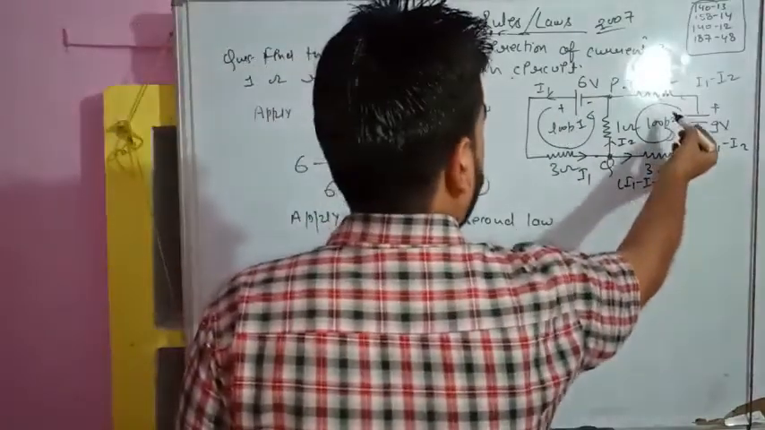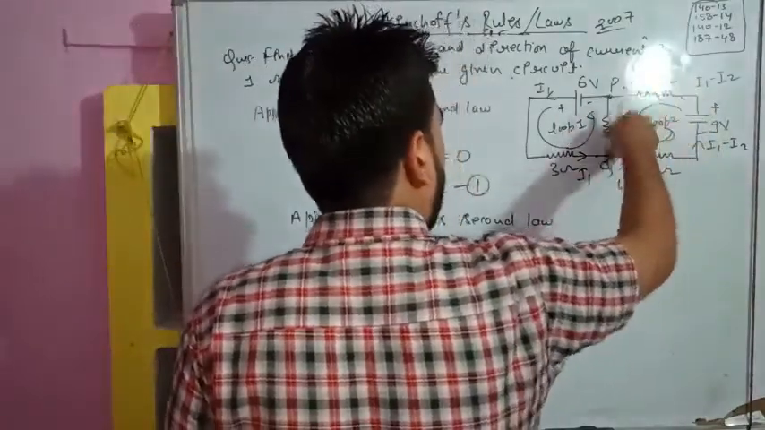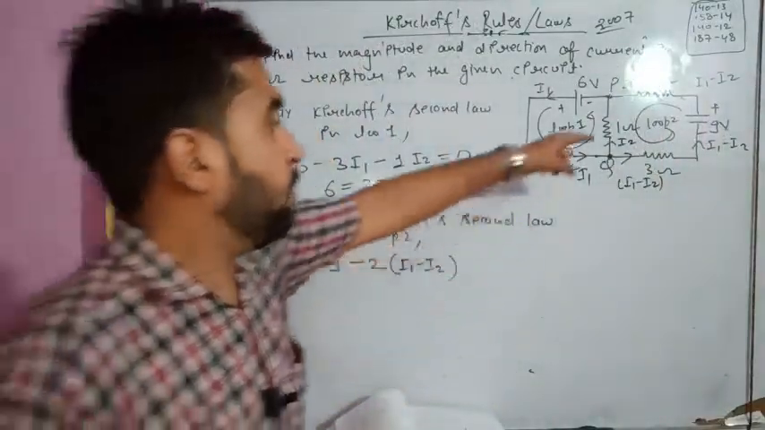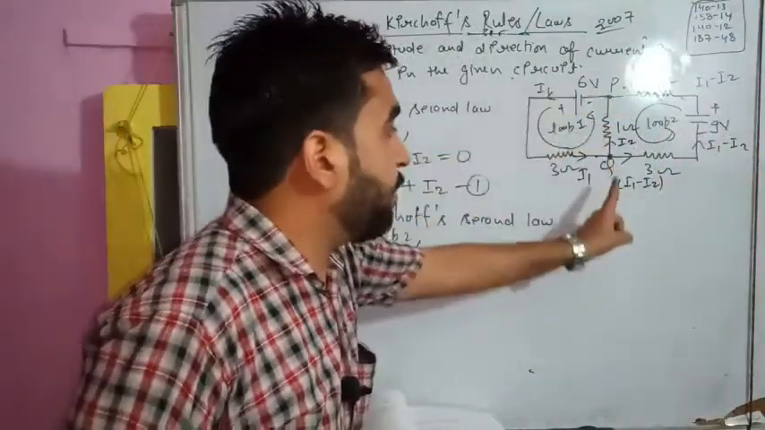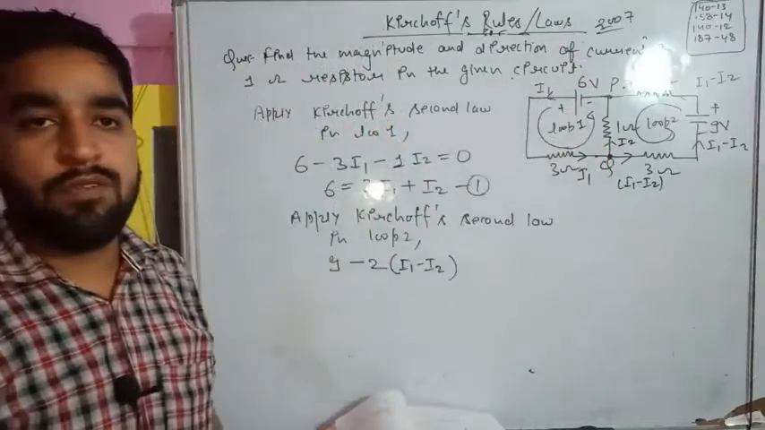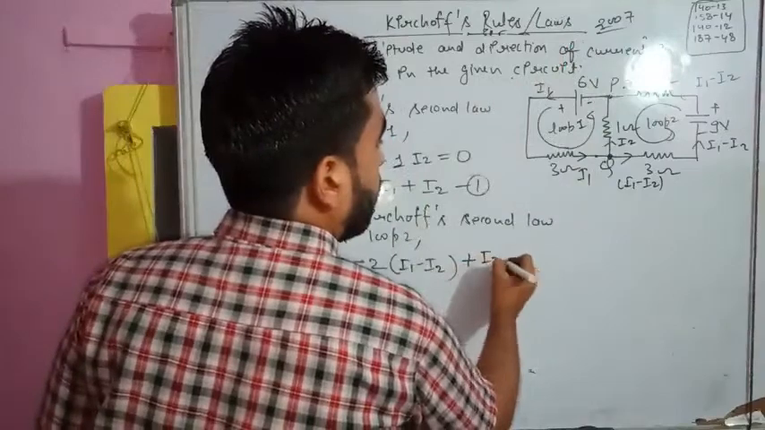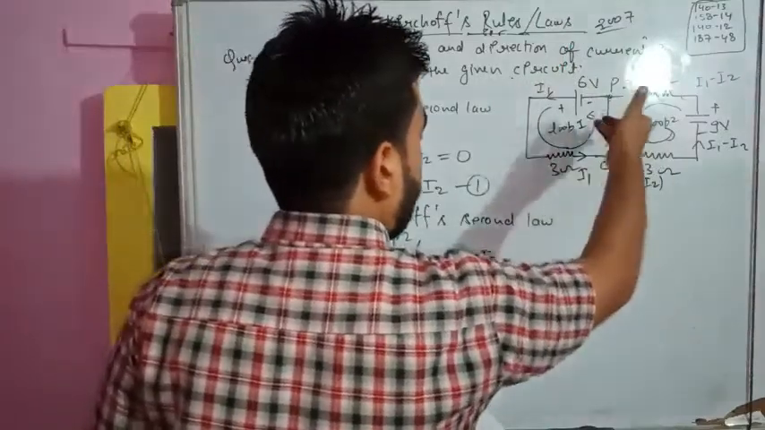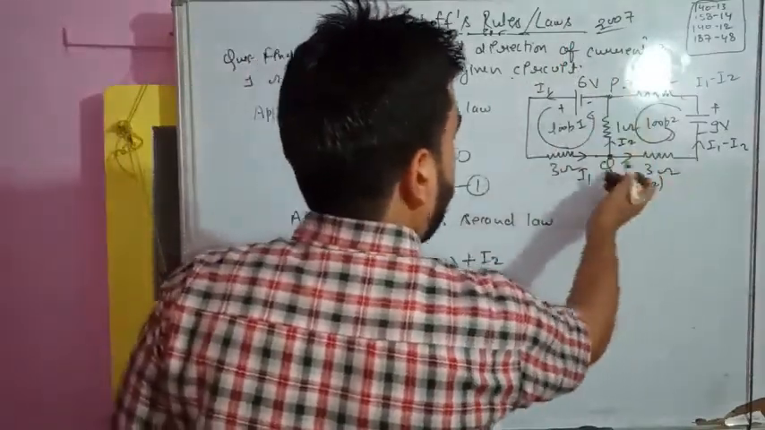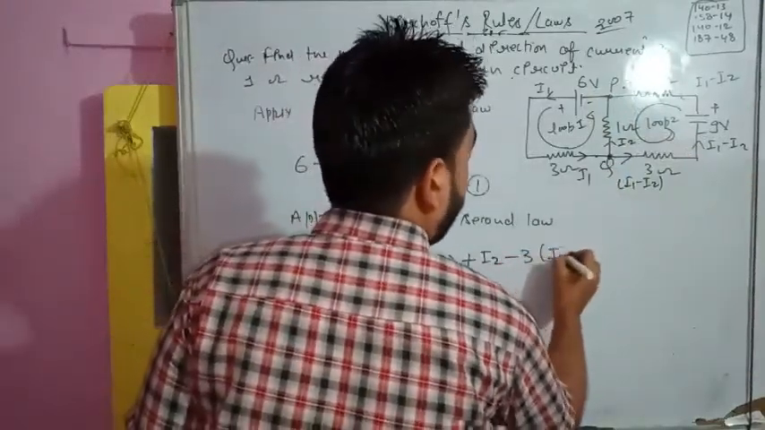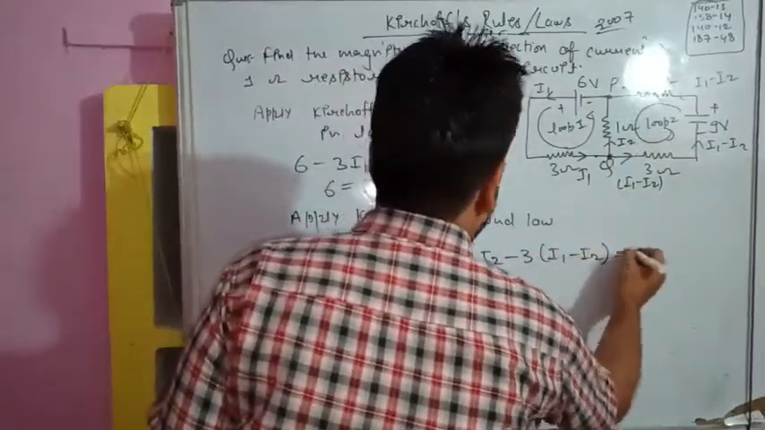What will be the condition here? This is the direction of our loop and I2 is in the opposite direction. I already have told you this is the direction of our loop and I2 is in the opposite direction of our loop. We should add this value, so this will be plus I2. And now coming here, 3, and the direction of current is along the loop, so this will be subtracted. So minus 3 in bracket I1 minus I2 is equal to 0.